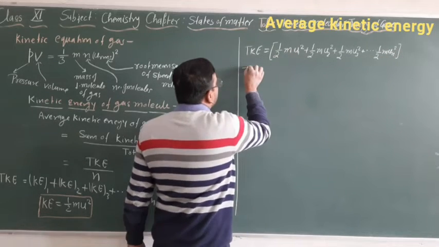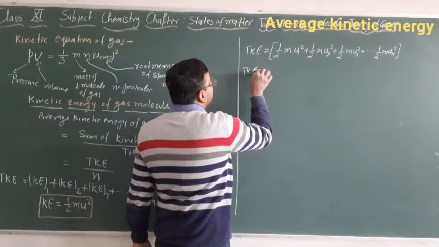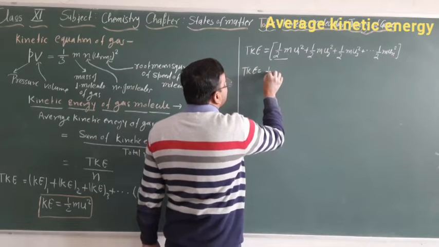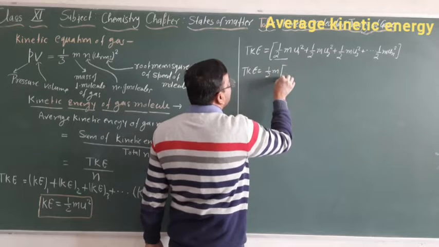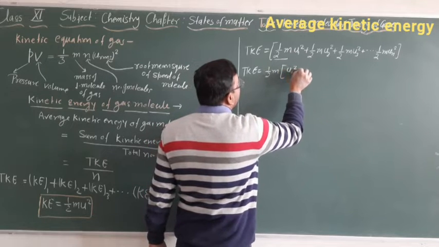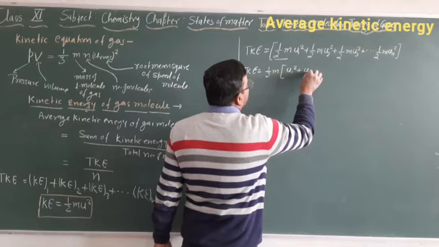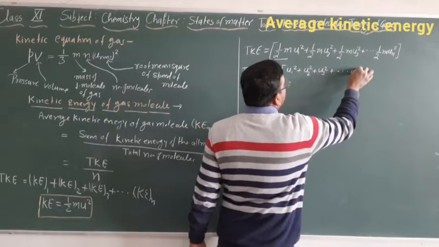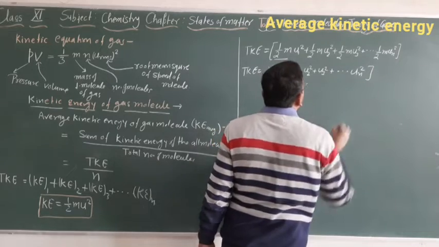Now we can express total kinetic energy by taking half m common, and we get u1 square plus u2 square plus u3 square plus so on, un square.